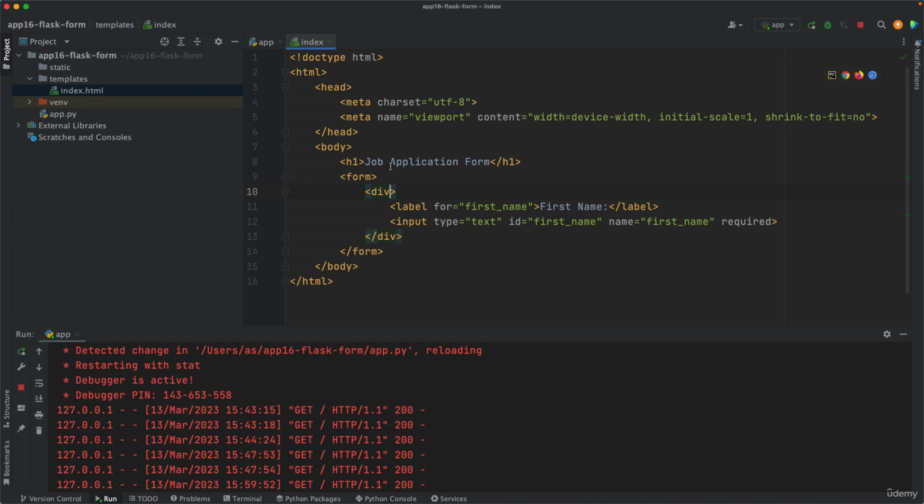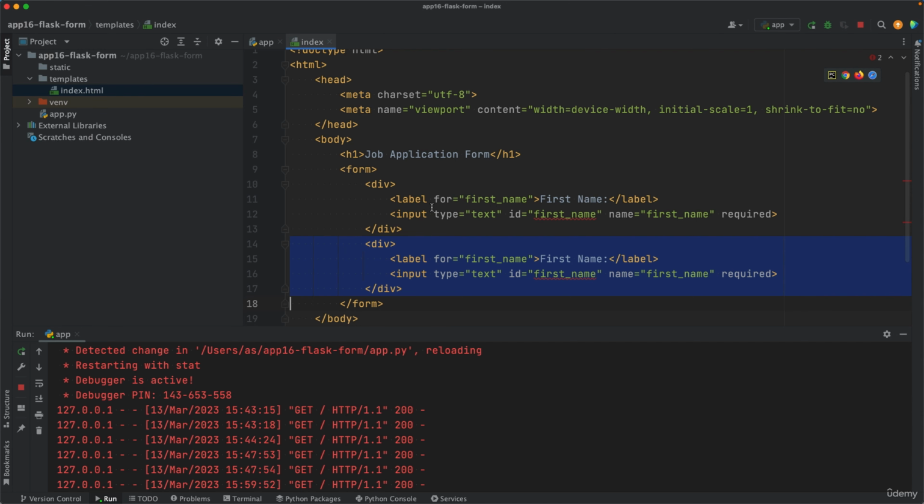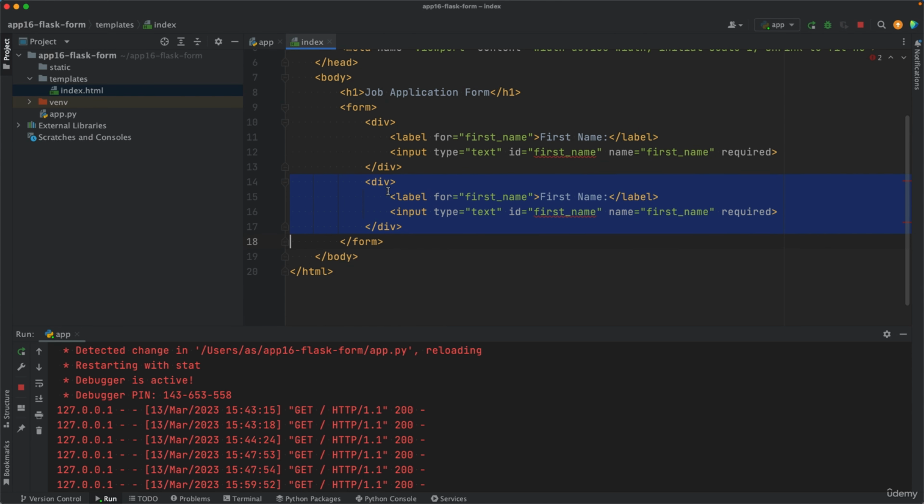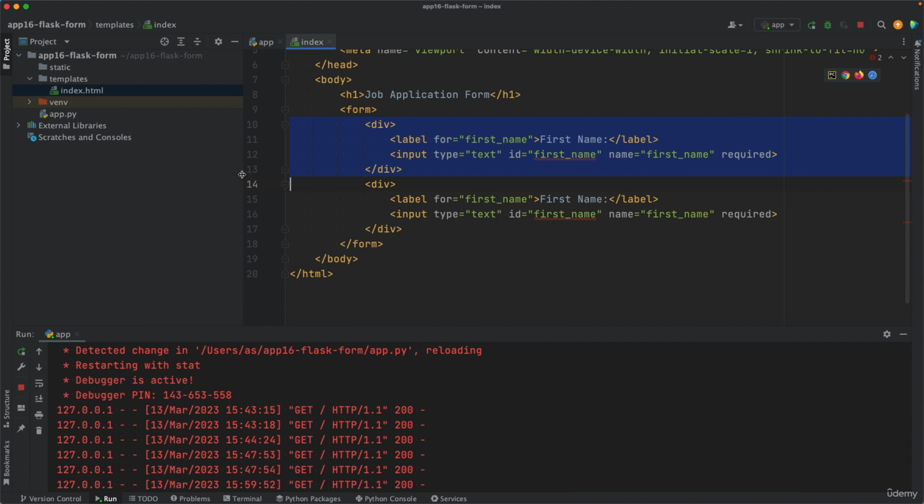It doesn't change anything, but this allows us to actually keep these two organized, and then we apply some styling to this div. Later on we'll add class equal to some Bootstrap classes, but let's do that later. For now we'll leave it like that, and then I'll select these 4 lines, so the div together with its 2 children, and I'll press Ctrl D or Command D, and that will duplicate that div. You see, we had these, now we had these also. And I did this because now I want the last name as well.